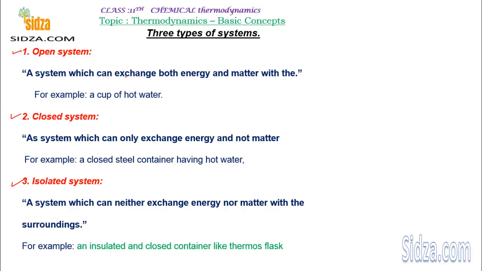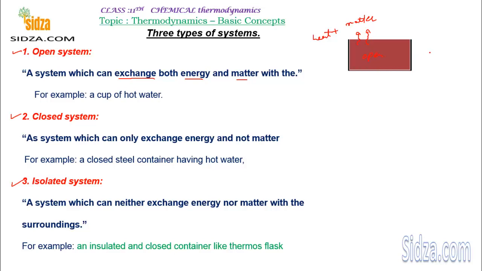An open system is one that can exchange energy and matter with the surroundings. Let's take an example. Suppose you have an open beaker containing water. This system can exchange matter with the surroundings, and it can exchange heat also. That means it can exchange energy with the surroundings. So everything is possible between the system and the surroundings. This system will be an open system. This is an example of an open system.